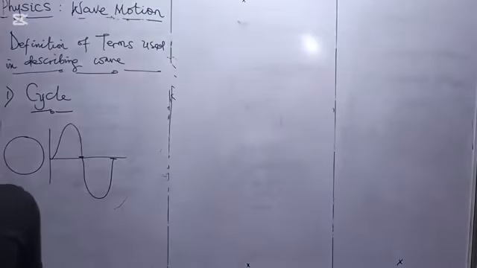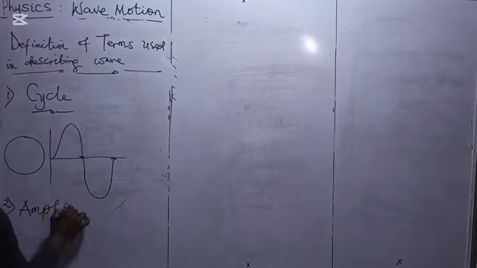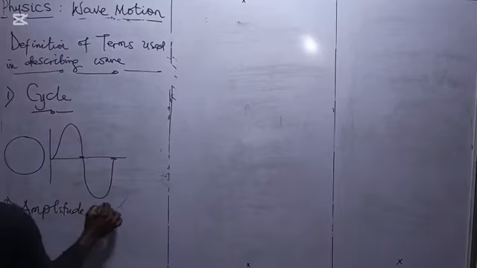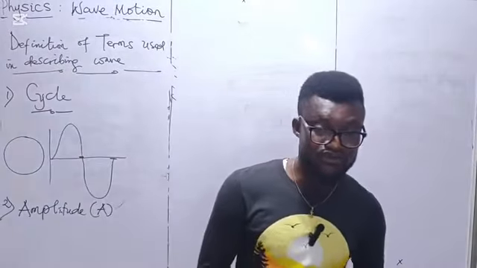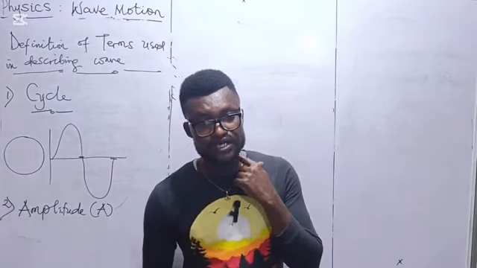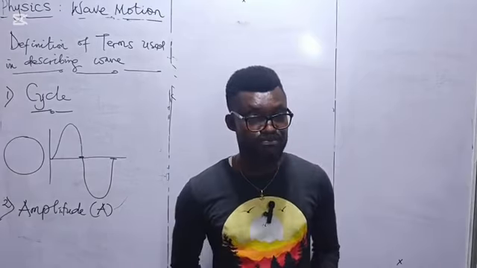Now, we talk about amplitude. That's another term, the amplitude. So what do we mean by amplitude? The amplitude with the symbol A. Now, amplitude is the maximum displacement of a particle from its mean position.